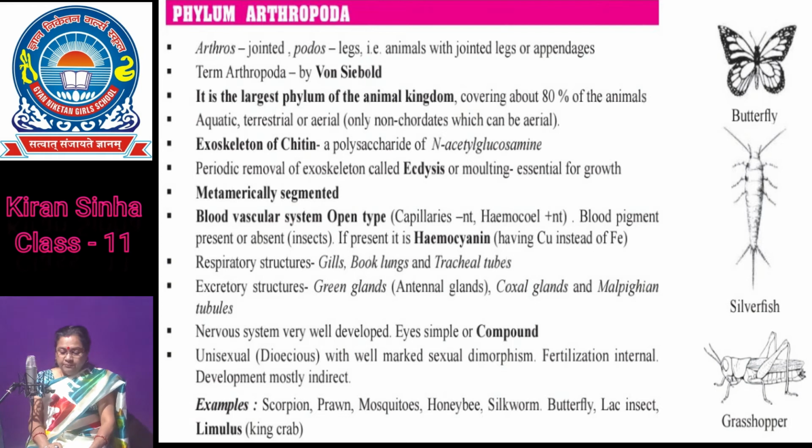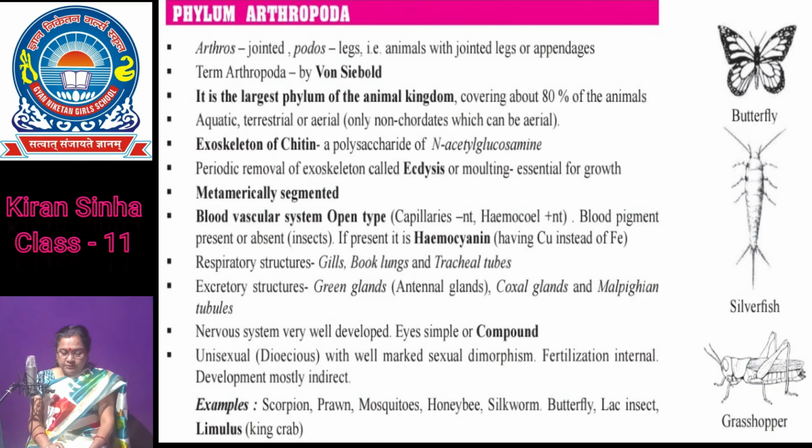But in some cases, the head and thorax are fused together to form a cephalothorax. Head of the arthropoda bears a pair of compound or simple eyes, antennae, and mouth parts suitable to the type of nutrition.